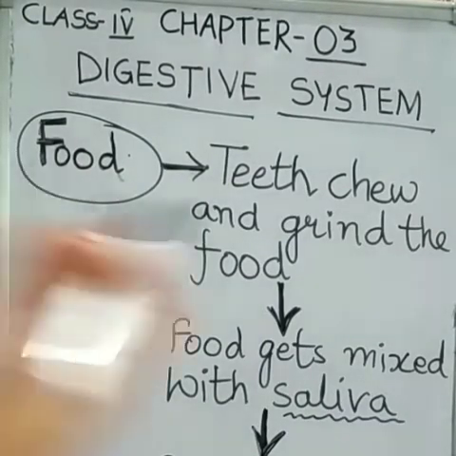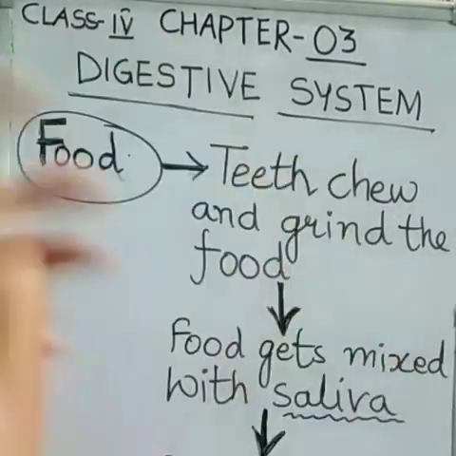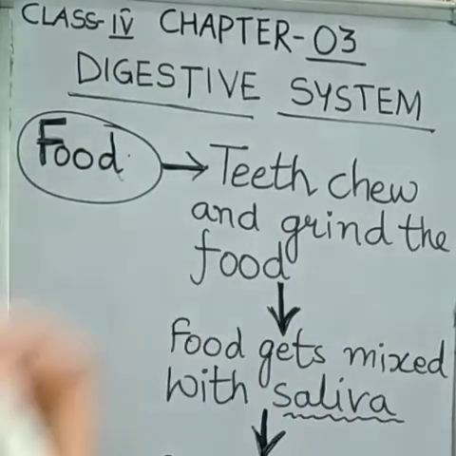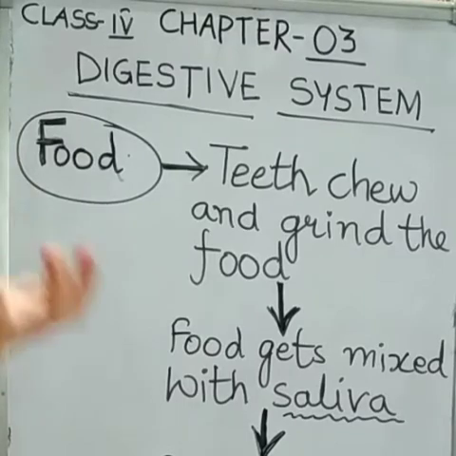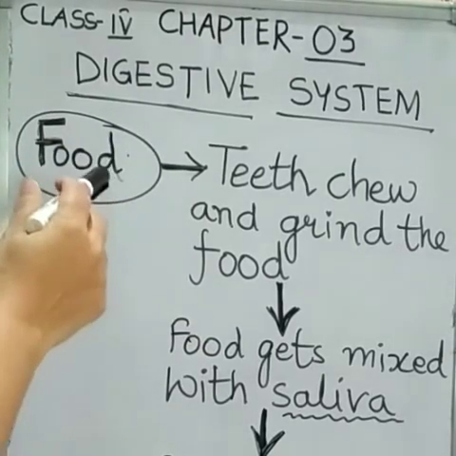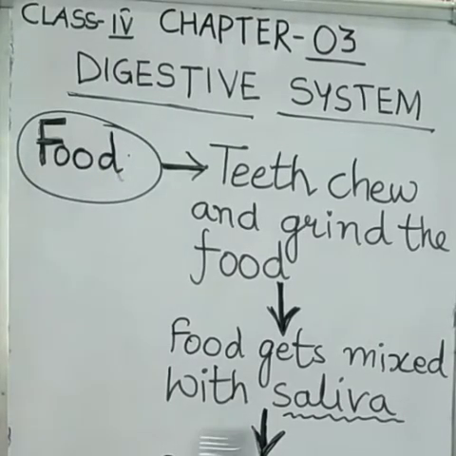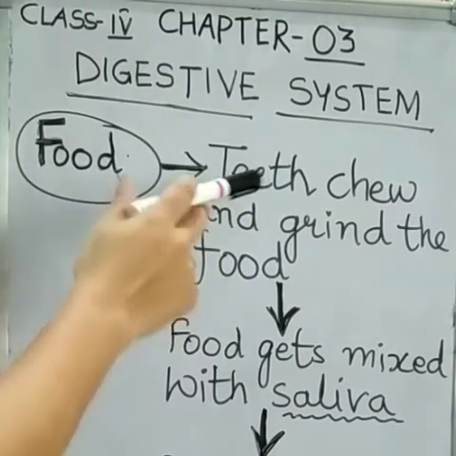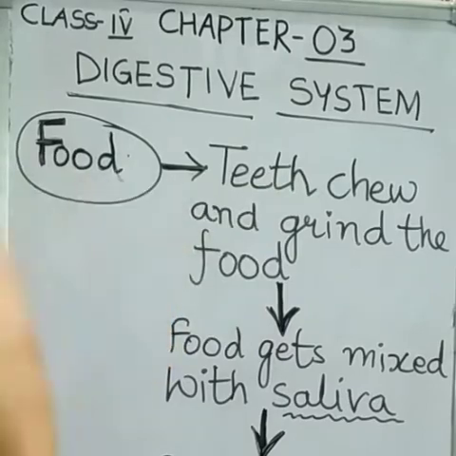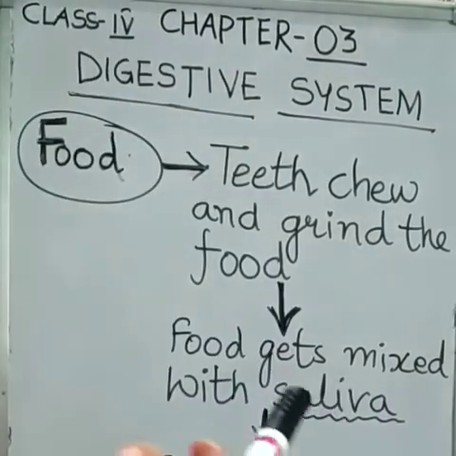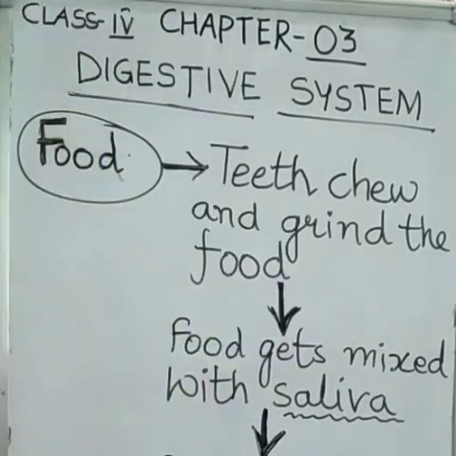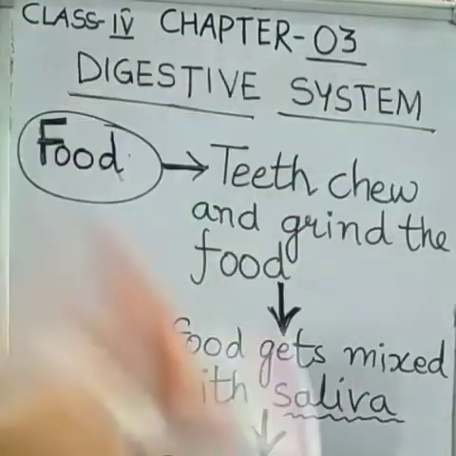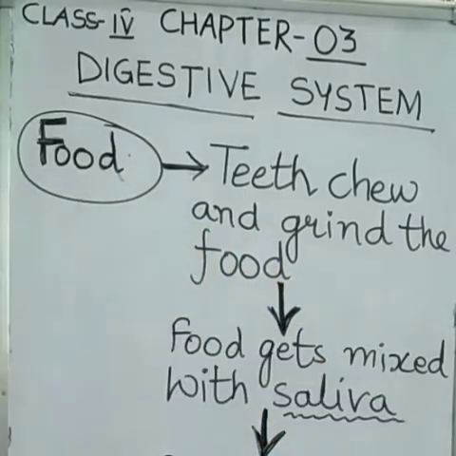So let us discuss how the digestion process takes place in our body. Now whatever food we eat, first it goes into the mouth, and in mouth what happens? The teeth, it chews and grind the food. That means the teeth breaks down complex food into smaller substances.